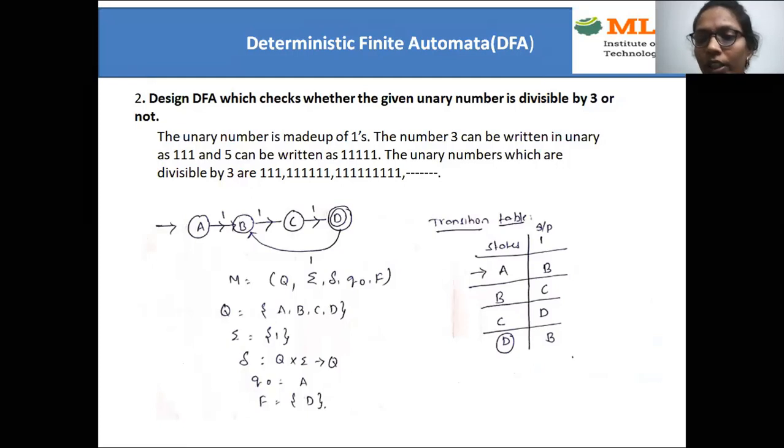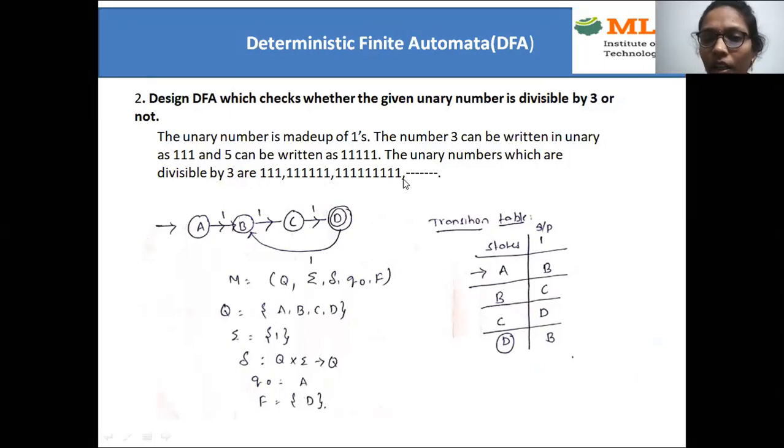In that language, what will we get here? 3 ones, 6 ones, 9 ones, then 12 ones, 15 ones, and so on. So your language should accept 3 ones, next 6 ones, but it should not accept 4 ones or 5 ones. Then after 6, it should accept 9 ones, but not 7 ones or 8 ones. In that way, you need to draw this diagram. Before that, we'll try to write the language.